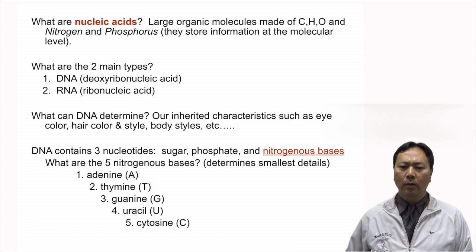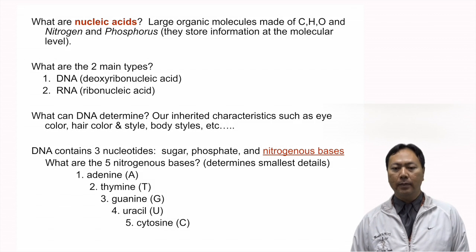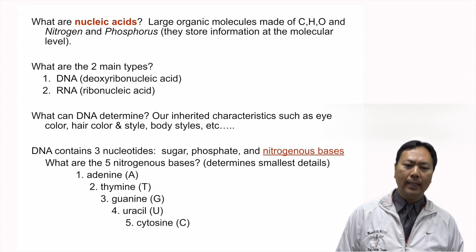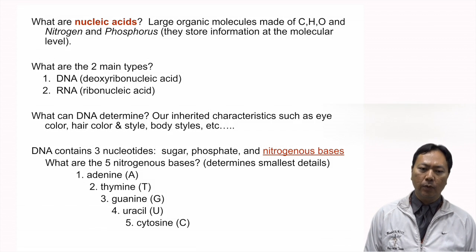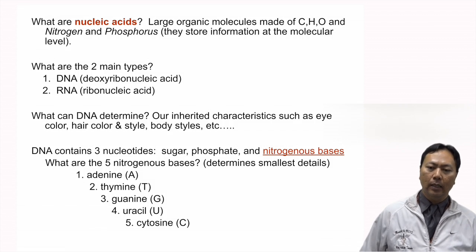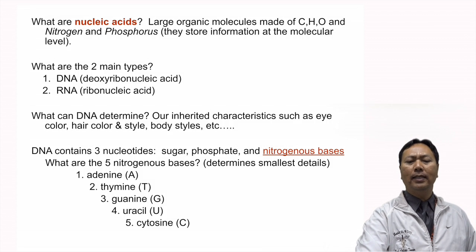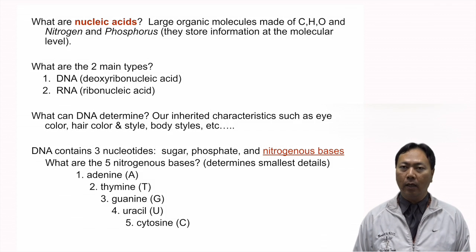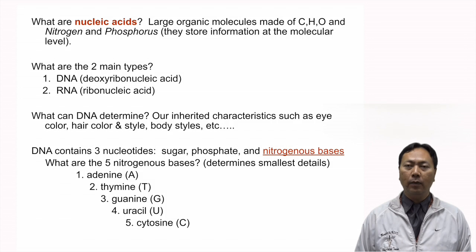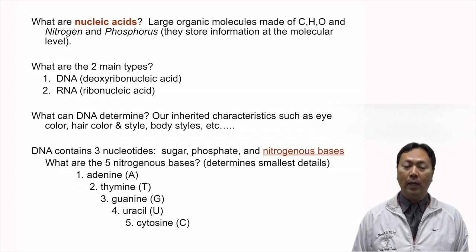All right, one of the last and fourth group of macromolecules is basically something that contains genetic coding, genetic materials. And those would be nucleic acids. What are nucleic acids? What do they contain that is so important for us? Well, nucleic acids have the genetic material that determines our eye color, our hair color, all those things that make us unique.